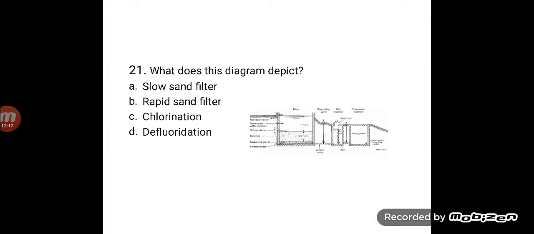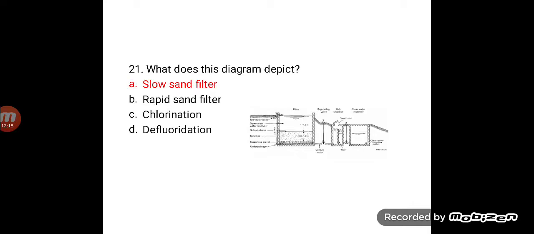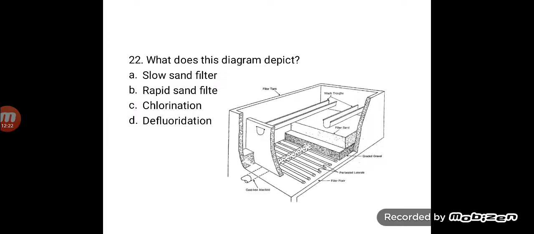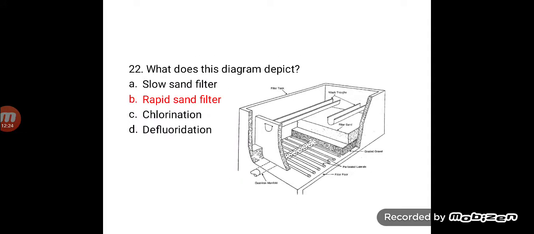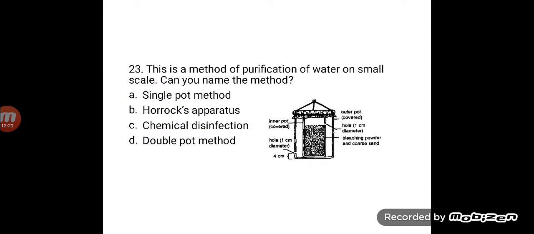Now, what does this diagram depict? These diagrams you just need to know how they look and remember them. This is a slow sand filter for water purification. Then, what does this particular diagram depict? It is a rapid sand filter, again for water purification. This is a method of purification of water on a small scale. Can you name the method? It is a double pot method.